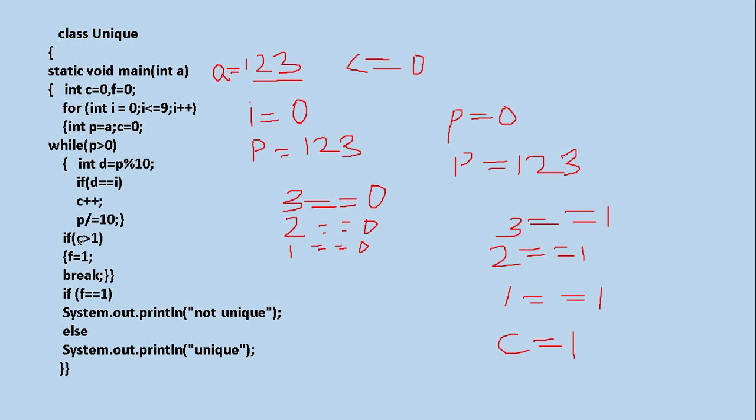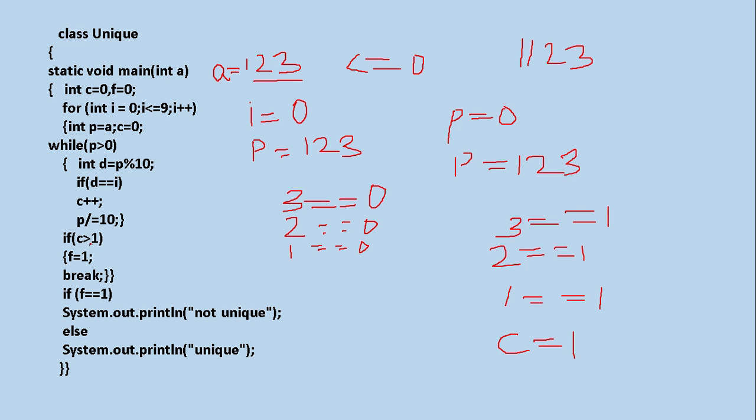So coming over here, C greater than 1. Please check 1 greater than 1. No. Okay, 1 is not greater than 1. So this won't take place. When will this take place? If there is a repetition. Suppose the one we are counting here, instead of 123, suppose you are having 2, 3. Then the frequency of 1 will become what? 2. Okay, at present we were having only 1. That's why C is equal to 1. Suppose two 1s are there like this. Then what will be the C value? It will be 2.